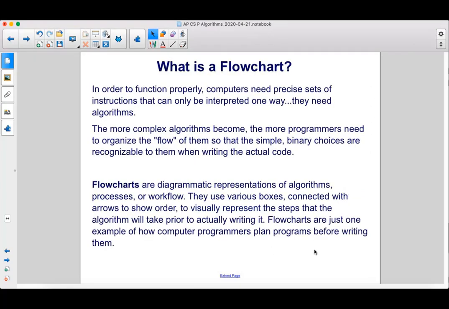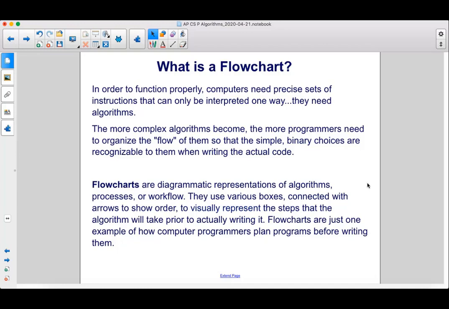In order to function properly, computers need precise sets of instructions that can only be interpreted one way. They need algorithms. The more complex algorithms become, the more programmers need to organize the flow of them so that the simple binary choices are recognizable to them when writing the actual code.